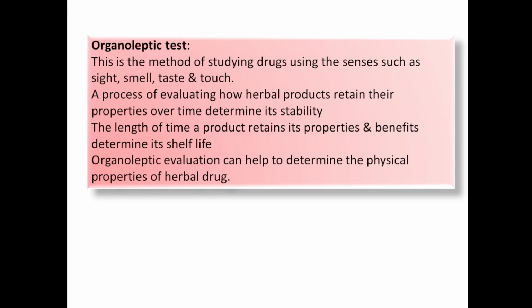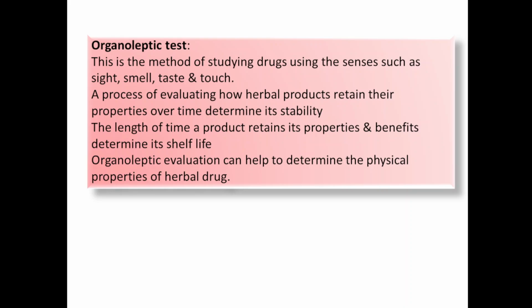The length of time a product retains its properties and benefits determines its shelf life. So for how much period it will retain its properties, for example, it will retain its properties for 1 year, so 1 year is the shelf life of that particular formulation. So how much time the product should remain stable or retain its properties as it is will determine the shelf life of that particular product. Organoleptic evaluation can help to determine the physical properties of herbal drug.